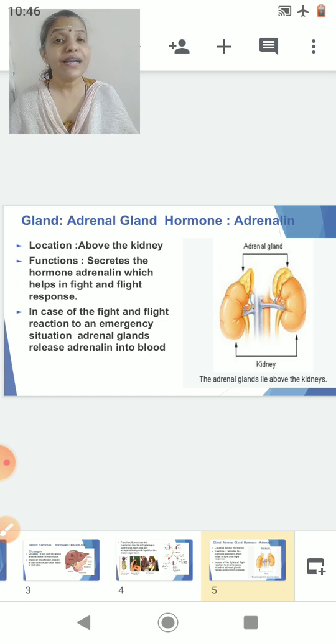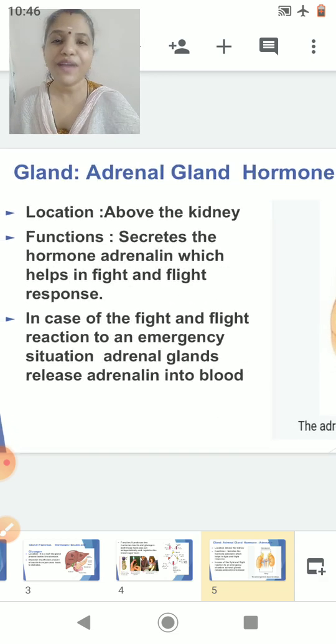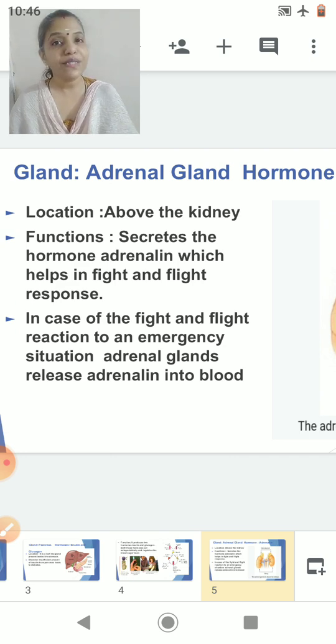Okay, under a condition of stress and danger, the hormone which is released from the body is nothing but adrenaline. So adrenaline helps us in coping with the stress of our body. Okay, now in case of fight and flight reaction to an emergency situation, as I told you, an emergency situation can be a stress, exam stress. At that time, adrenaline secretion is more.